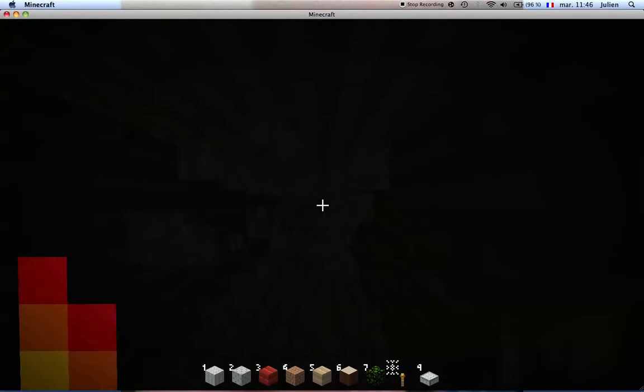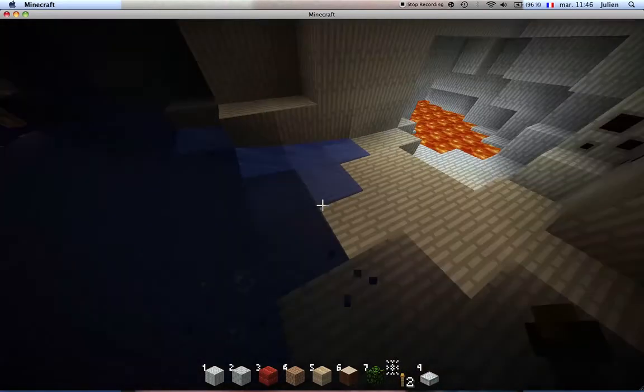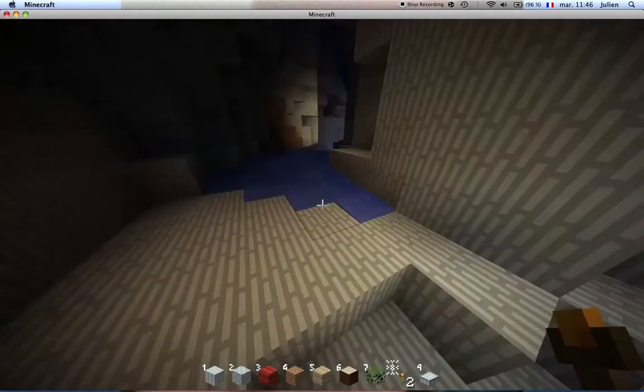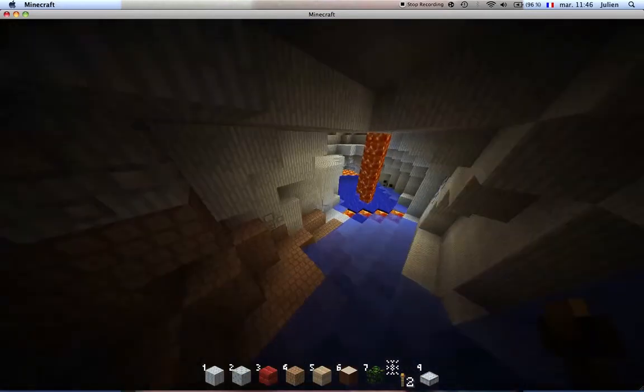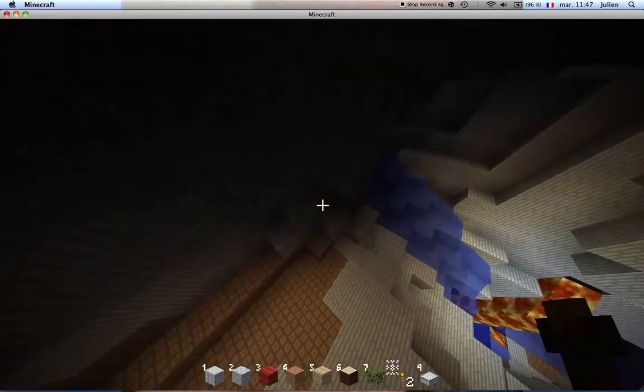I'm gonna dig straight down, which you never do, kids, unless you're creative. Now let me go try to find lava. Okay, I found lava. Lava seems to look fine. Water also. Okay. So guys, that's how you install a texture pack.